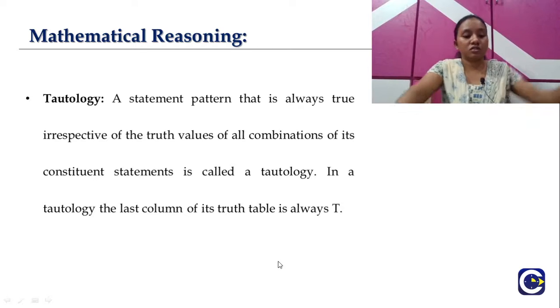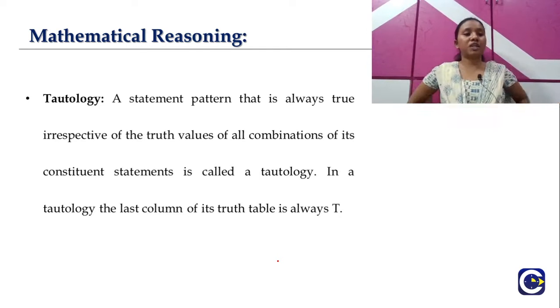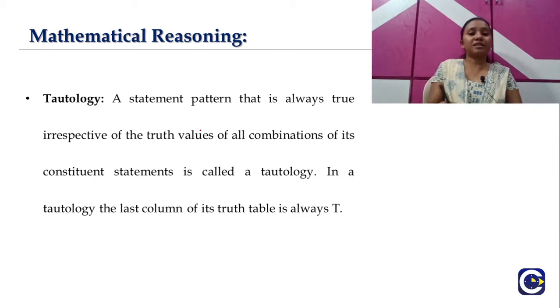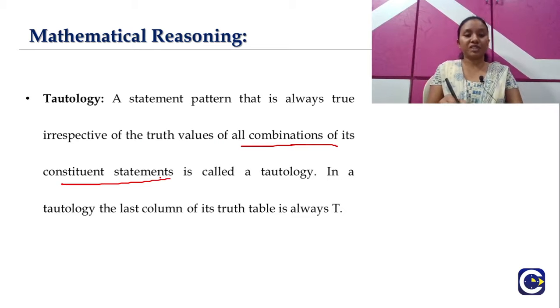So coming to our next topic, which is tautology. We can easily understand tautology if we have a truth table, because it is all about dealing with truth values. A statement pattern that is always true irrespective of the truth values of all the combinations of its constituent statements is called a tautology.